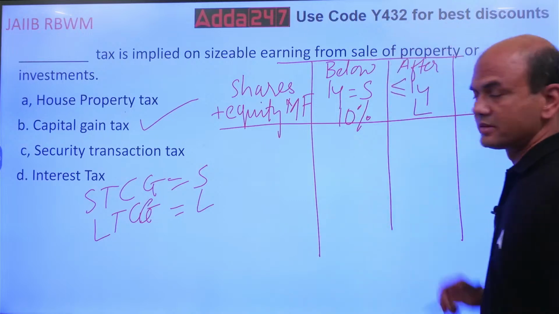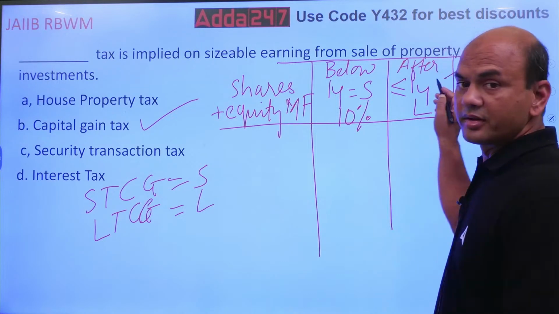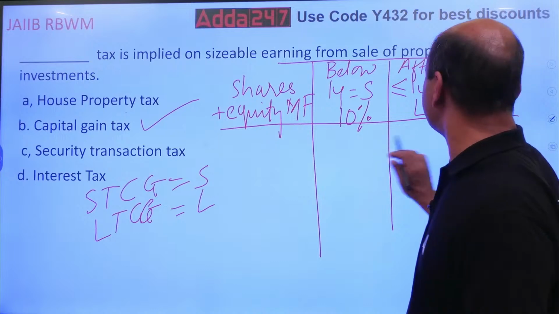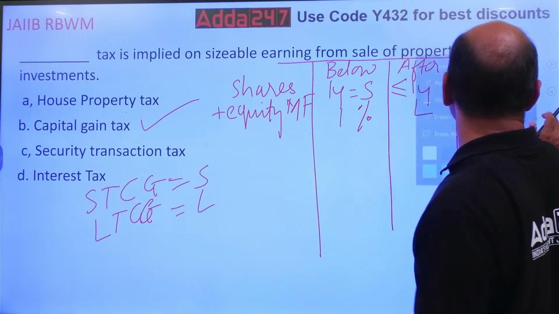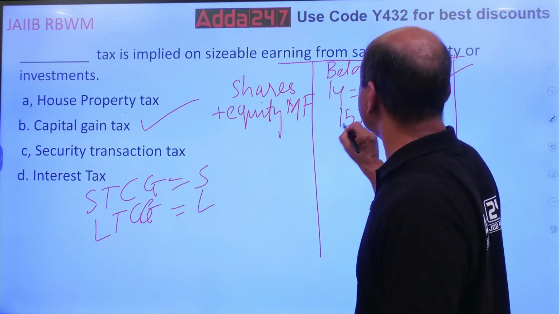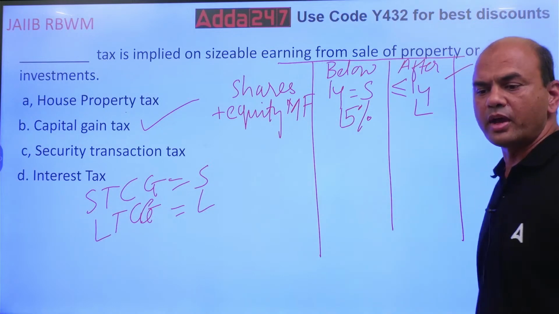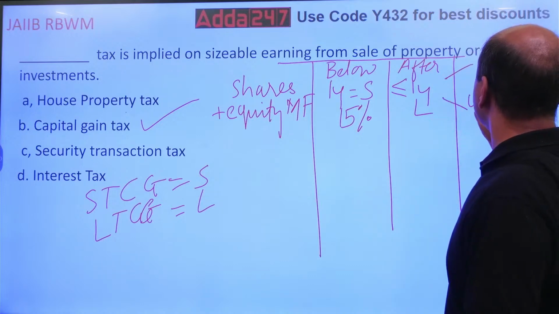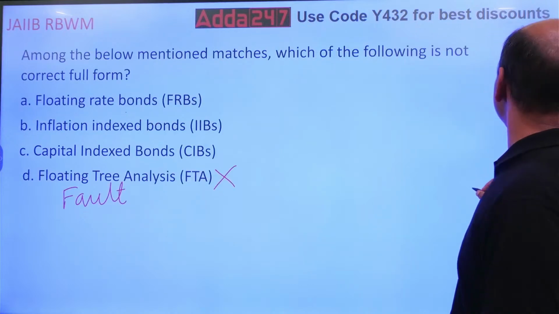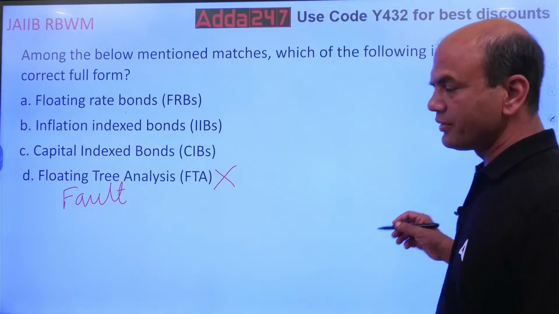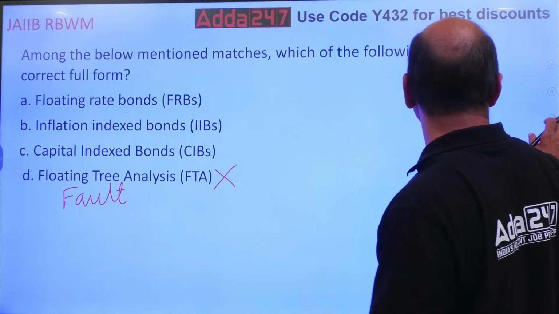And for shares after 1 year is long-term capital gains. This is 15% over here, and this is 10%. But there is a rule in this. If you are having LTCG up to 1 lakh, then no tax. Gone. Oh my God. Okay. So let's do it again. Keep it very simple. Now I'll do it fast.